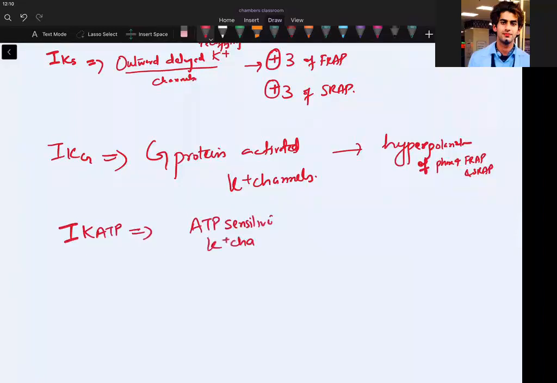The ATP sensitive potassium channel. What is the function? Regulation of electricity and contraction of the cardiac muscle cell. Okay. What else?